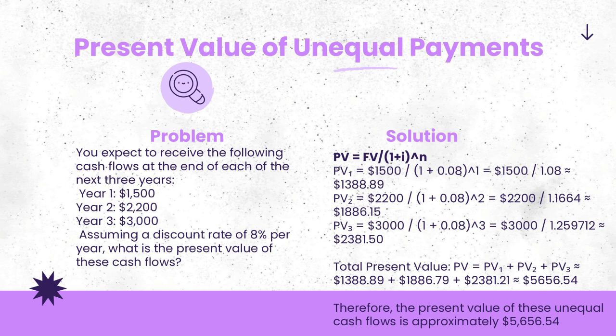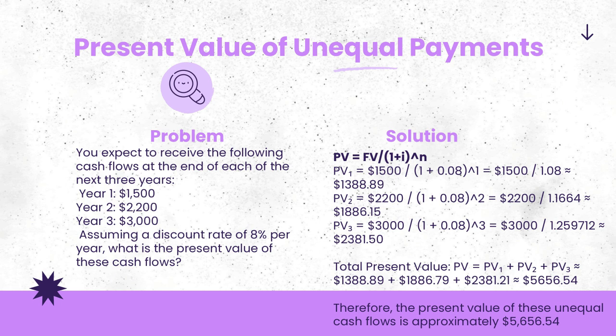Present value 2: 2,200 divided by 1 plus 0.08 to the power of 2, equals 2,200 divided by 1.1664, equals 1,886.15. Present value 3 is 3,000 divided by 1 plus 0.08 to the power of 3, equals 3,000 divided by 1.259712, equals 2,381.50.